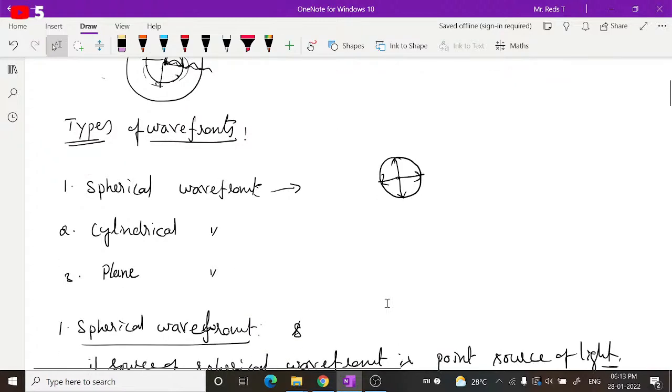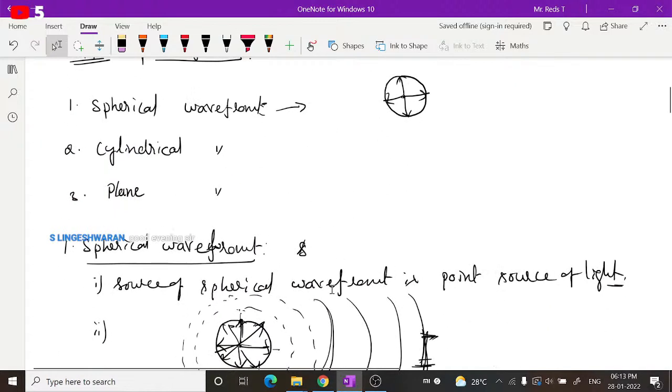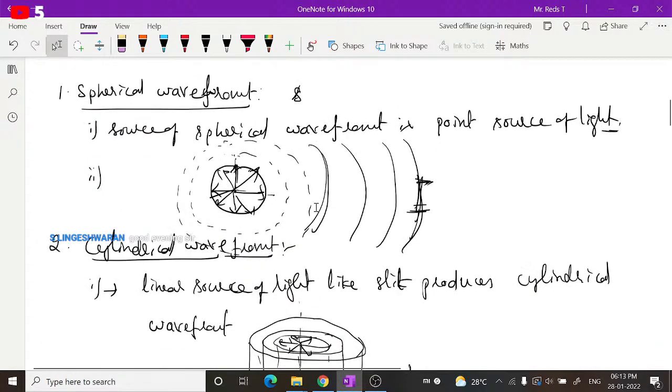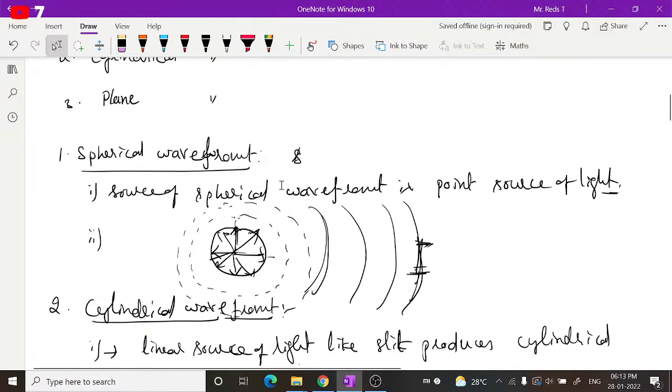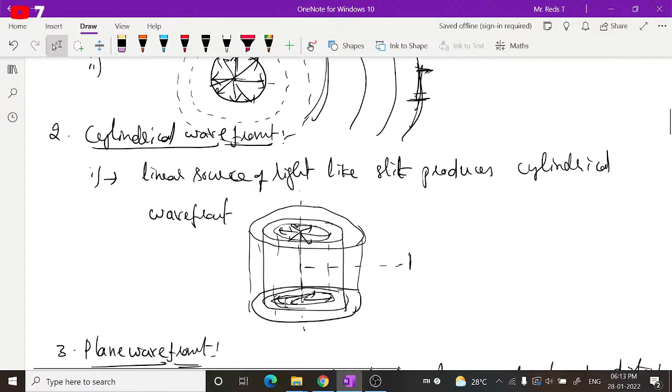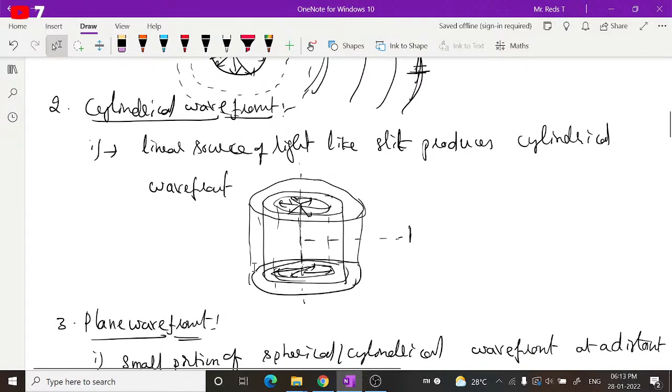The source of a spherical wavefront is a point source of light, or a spherical source of light. Whereas the source of a cylindrical wavefront is a line source or cylindrical source. For a point source, the spherical wavefronts are concentric circles, whereas for a linear source, the cylindrical wavefronts are coaxial cylinders.